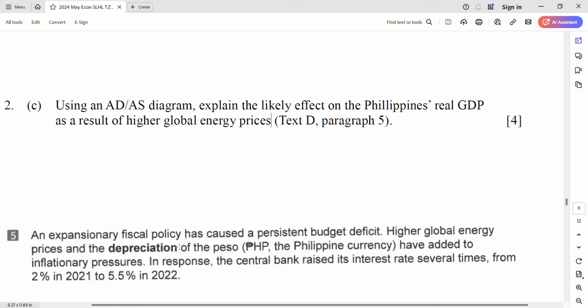Expansionary fiscal policy. It's not my point. Higher global energy prices and the depreciation of the peso have added to inflationary pressure. Oh, so it will cause inflation. Why? Think about why. Higher global energy price means higher cost of production, right? So what will happen to the supply curve? And then it will make inflation. It makes the price level increase.